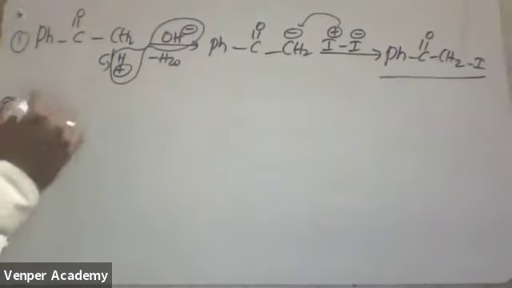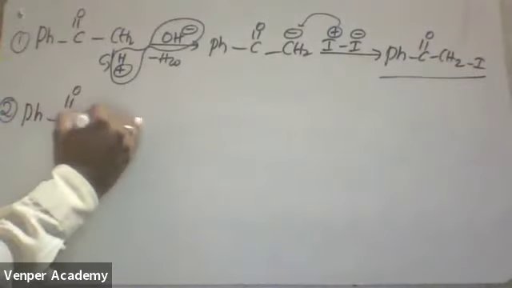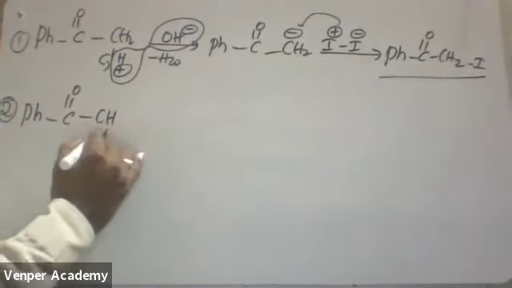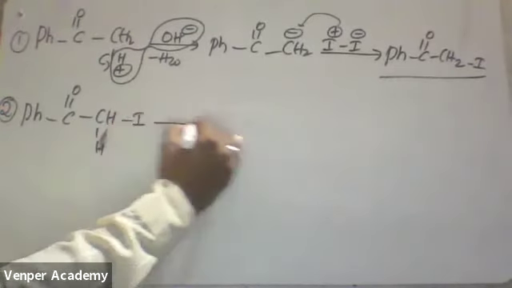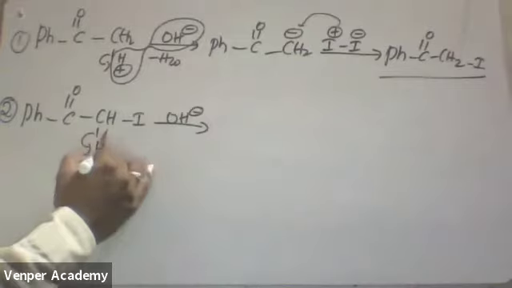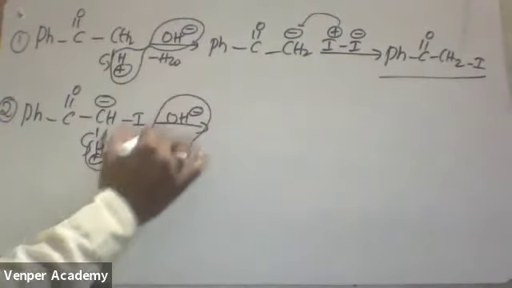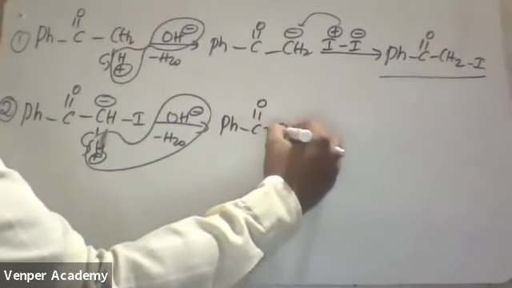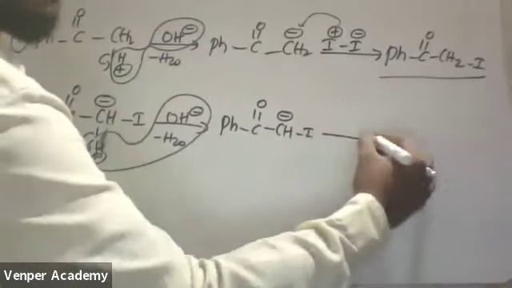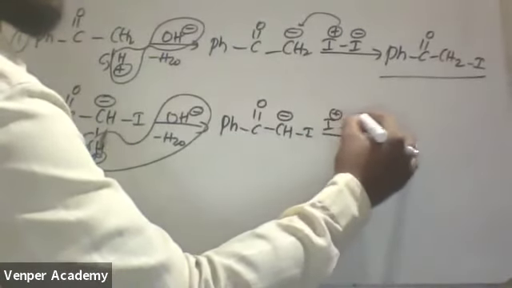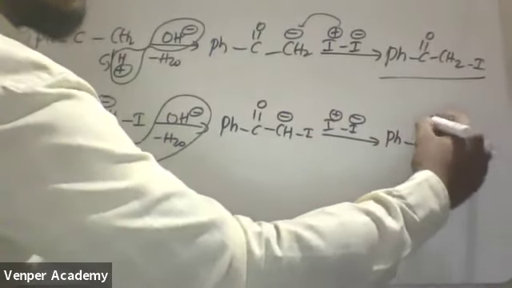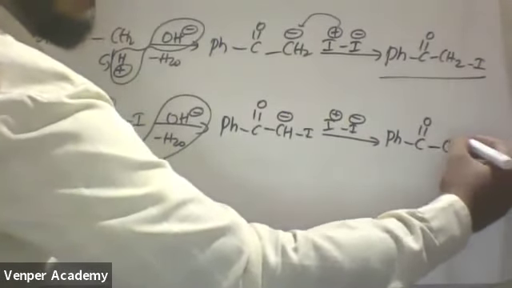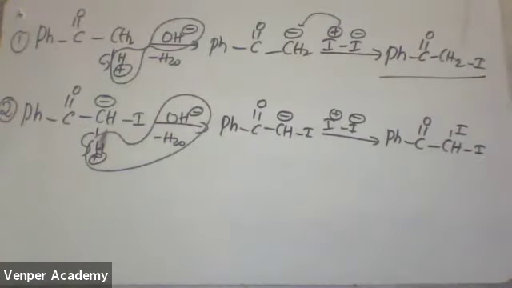Okay, now see step number 2. R-C=O, one more H I am taking down, iodine is there. Again, if I am taking OH minus, this H plus is going, this will be negative charge, with removal of a water molecule. What will you get? This will be CH minus with iodine. Again, if I am taking iodine and iodine, positive charge, negative charge, what will you get? R-C=O-CHI2. Correct? Second step is also clear.